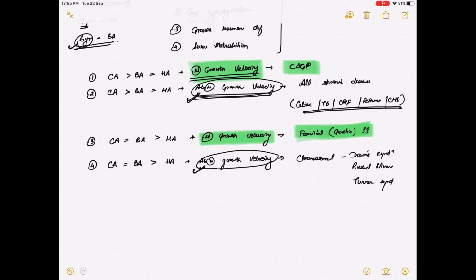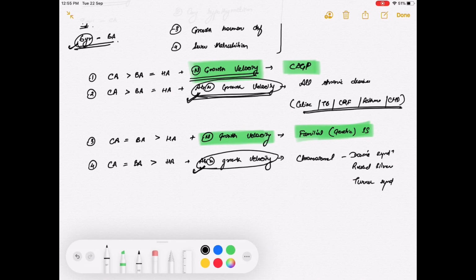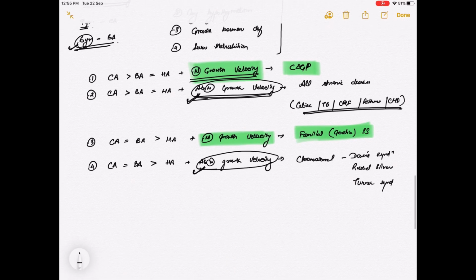In case of familial short stature, the parents are short, and in case of constitutional short stature, the parents are of normal height, but the child attains its normal height after a delay in the puberty. So the child will attain the normal height, but it will be delayed attainment.